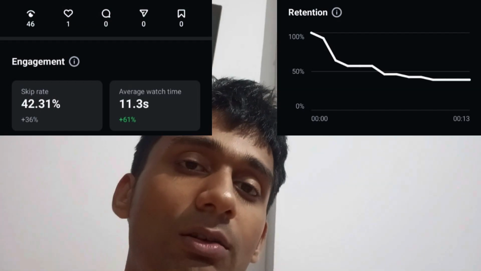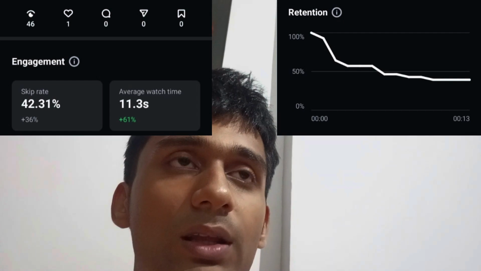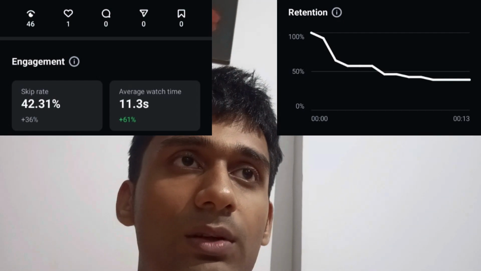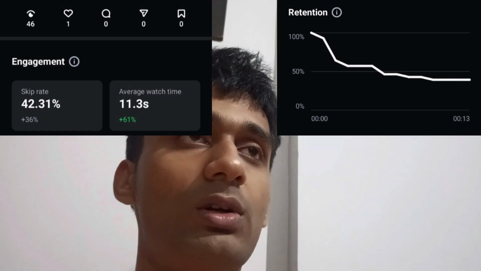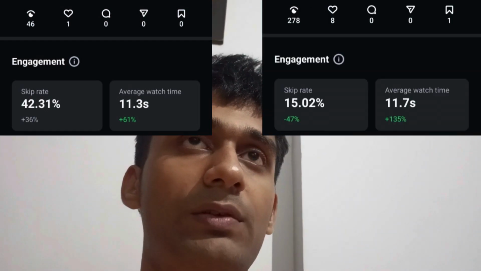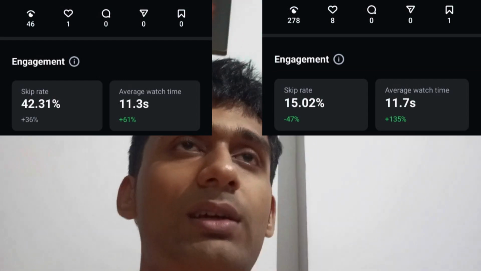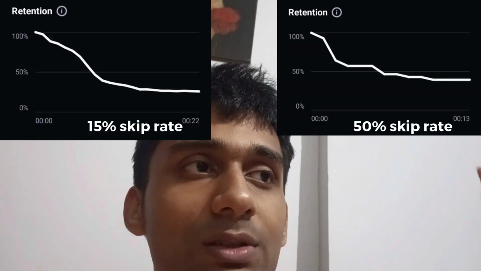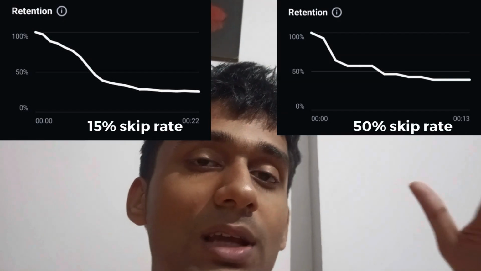And let's see how this one performs, because for this reel, I think the skip rate is very high. And when I say skip rate, I mean how many people just pass, scrolling through even before the 3 seconds are crossed. It is very high compared to the previous one. The previous one had this much skip rate, and this reel I think has something like 50% as of right now. Though the views are very few, what's more interesting is the retention rate. Even though the skip rate is around 50% or something like that, the retention graph is almost as bad as